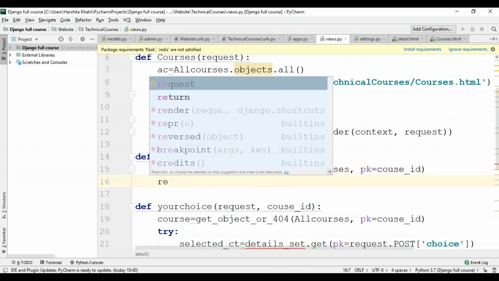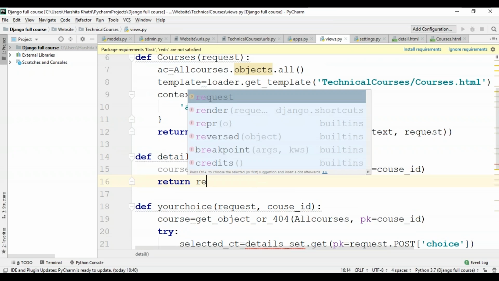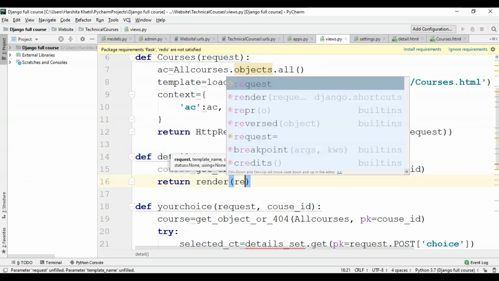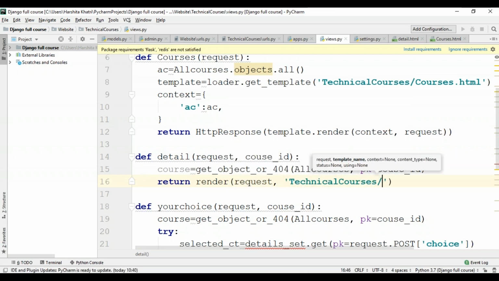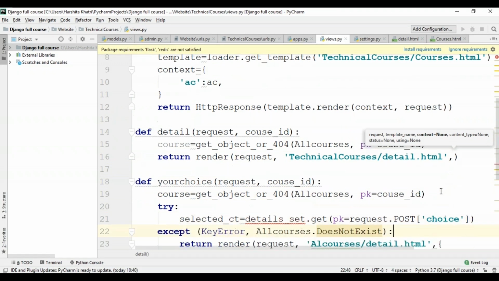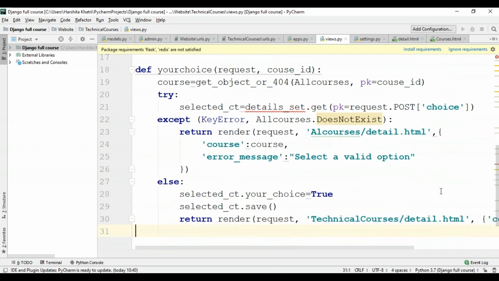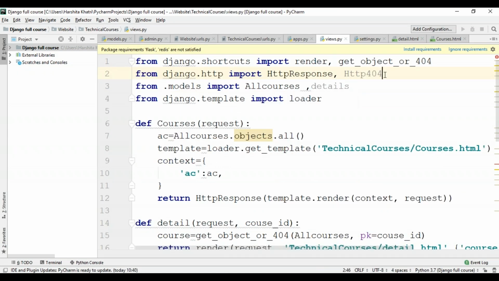So after this, the return statement again. Return render and request, which is the first parameter, and then technical courses/detail.html, and then the dictionary again. I'll copy paste it from here. I'll clear this method, which I've not been using.